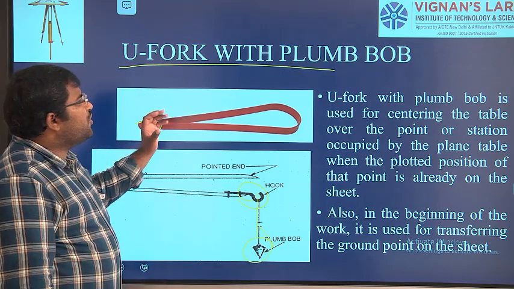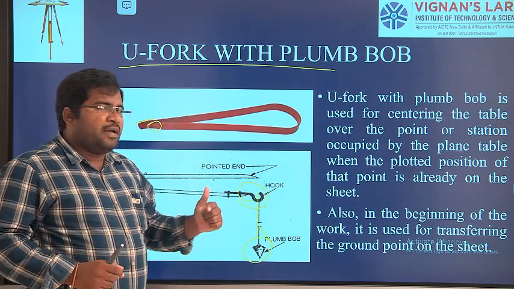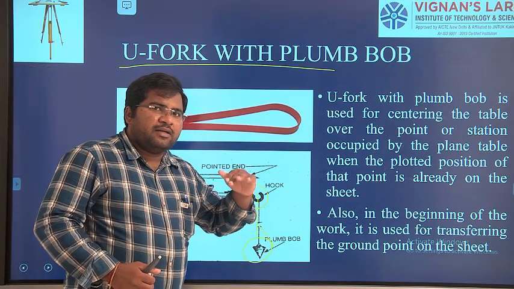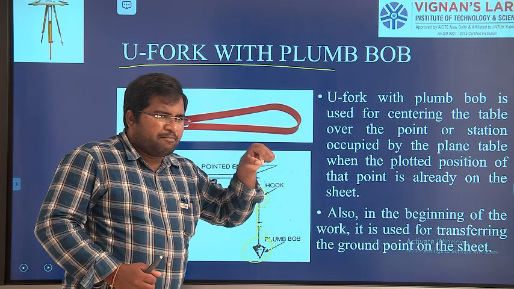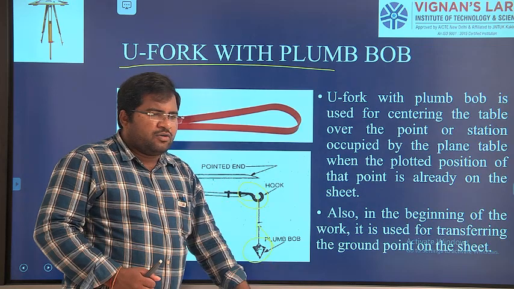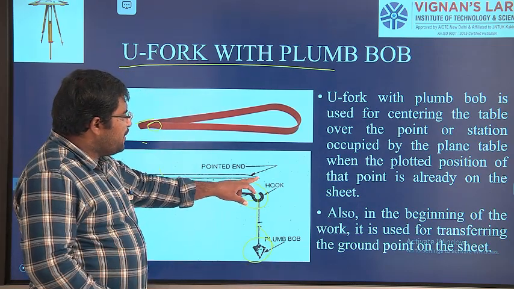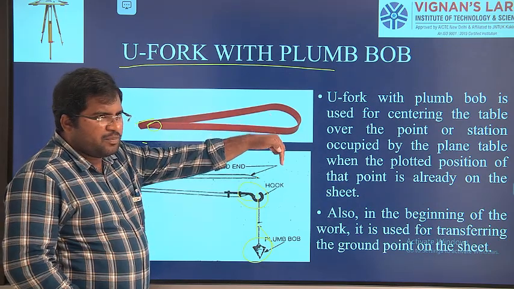Here, this U fork and plumb bob is used to transfer the point. Please remember, transfer the point from the table. On the table we have some point A. If you want to transfer that point from paper to the ground using this U fork, it will be placed exactly over the point.